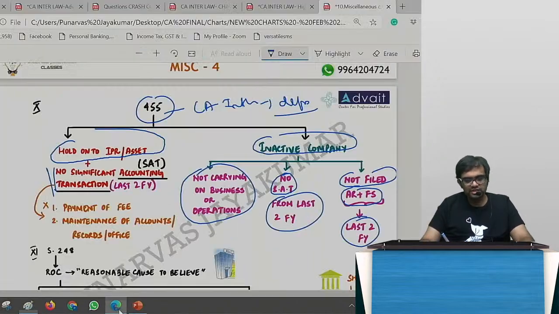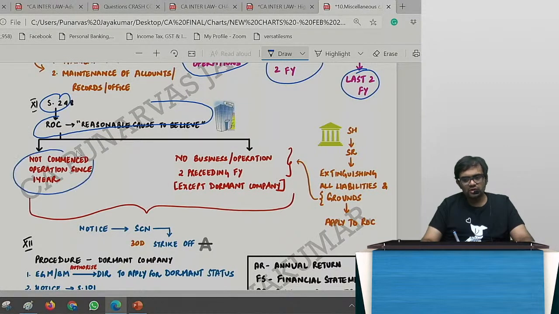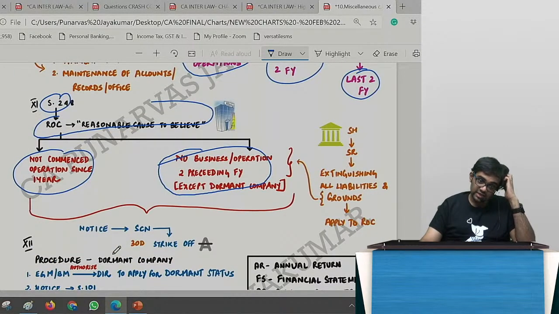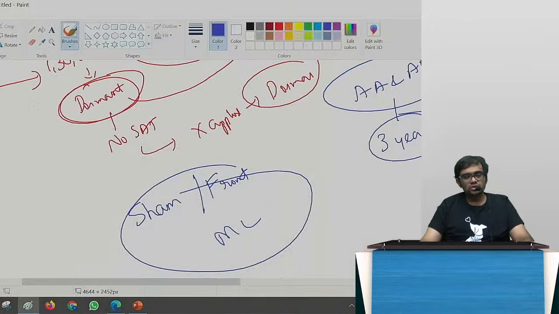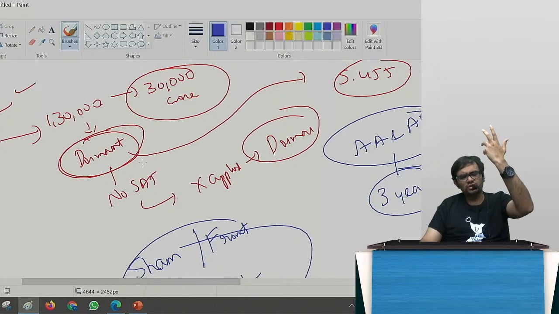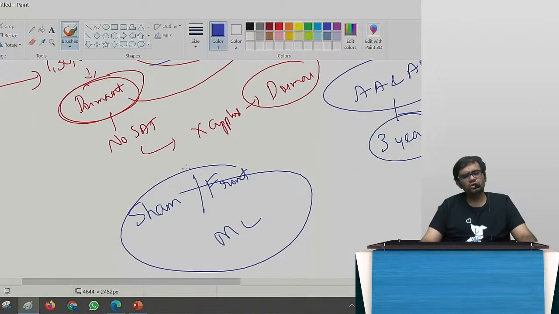And also, if you see section 248, if the ROC has reasonable cause to believe that you have not commenced the operation, or there is no business operation, and you have not filed the annual accounts and annual returns, they will send a notice asking why I should not strike off your name from the register. So what happened was 1,30,000 companies suddenly came up, which were in dormant stage, and the deposit was 30,000 crore. Incredible deposit. 30,000 crore.